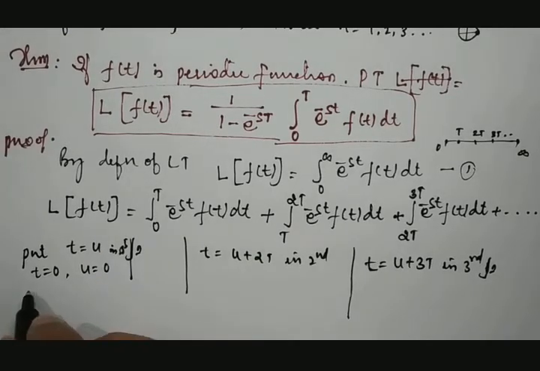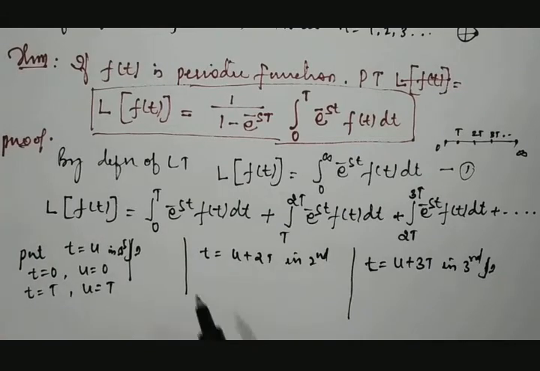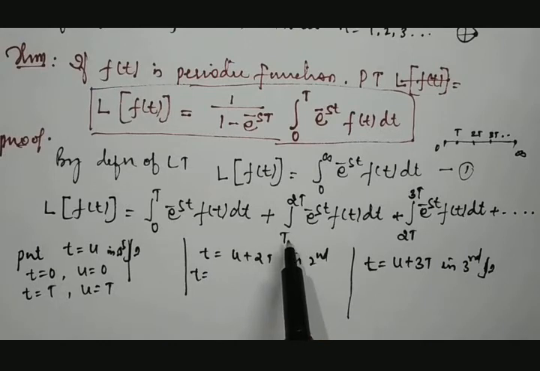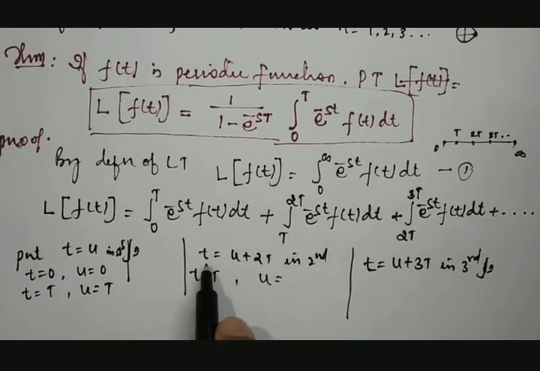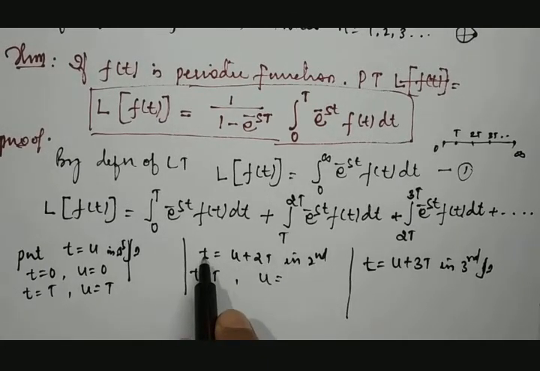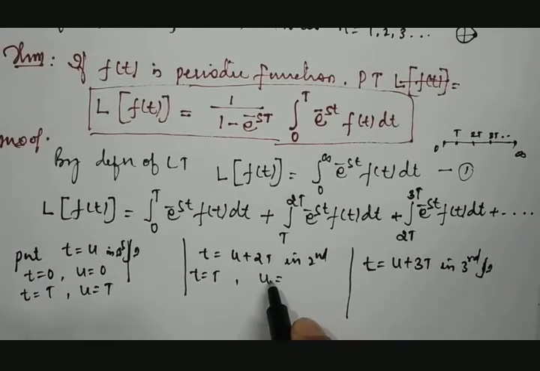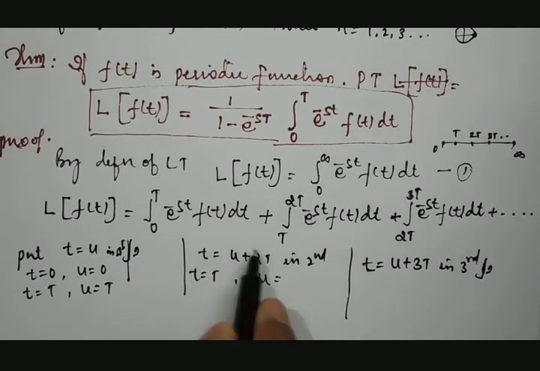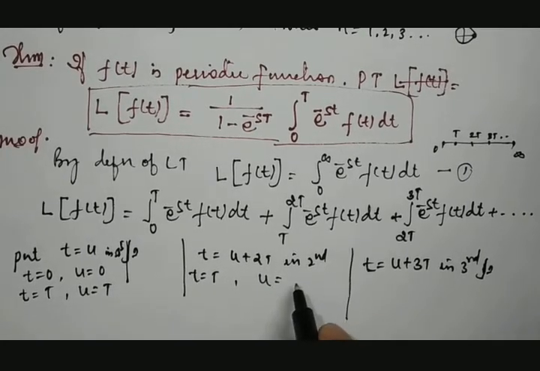If t is equal to capital T, then u is capital T. Similarly, in the second case, if t is equal to capital T, then u is equal to, you put t equal to capital T, then t becomes capital T, send it to the other end, then T comes to the other side and it becomes 0.